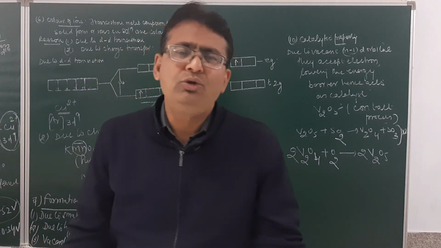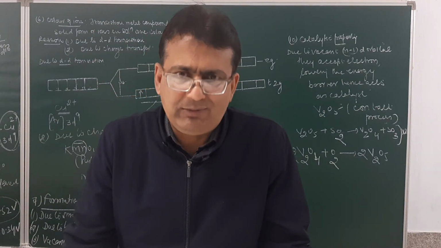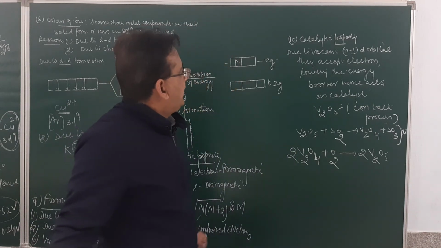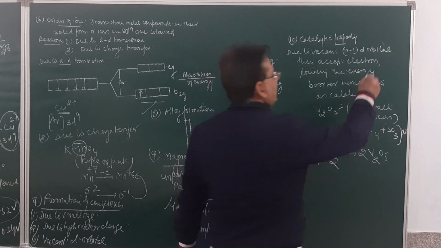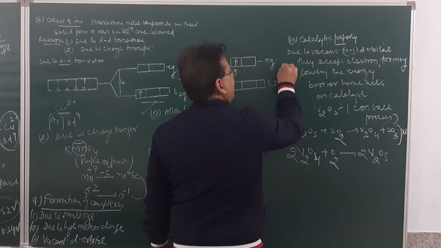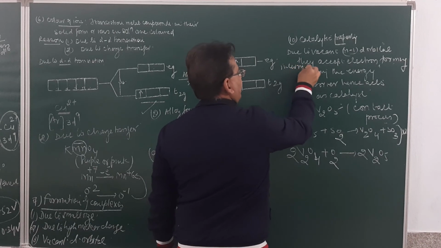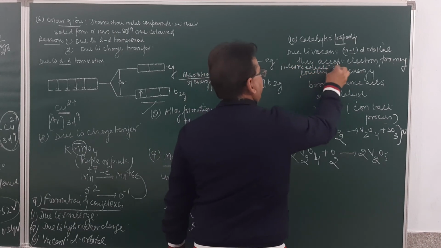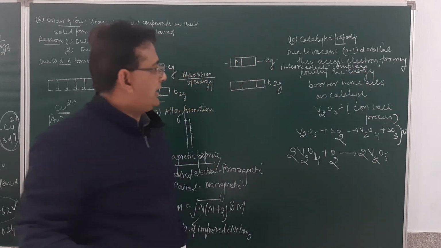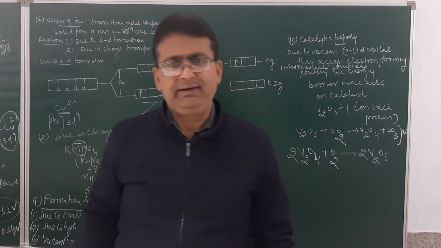Fine. So why are they used as a catalyst? Because of the vacant n-1 d orbital, they accept electrons, forming an intermediate complex, lowering the energy barrier, and hence act as a catalyst.